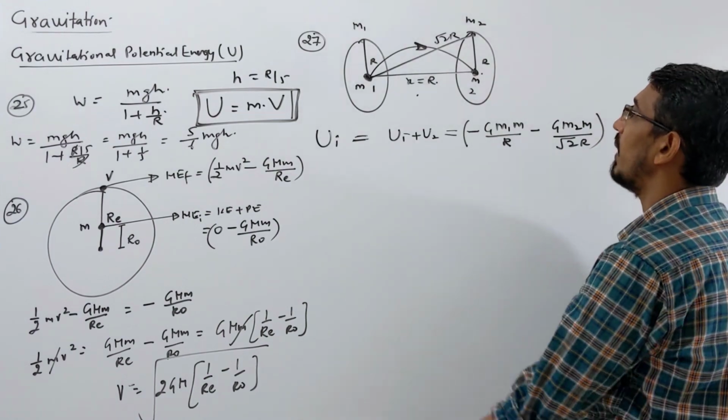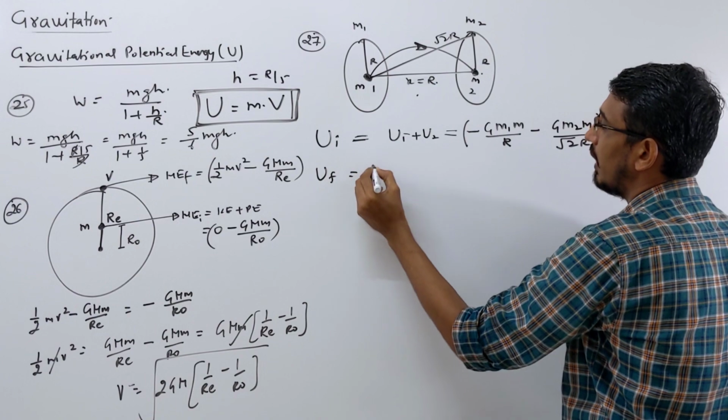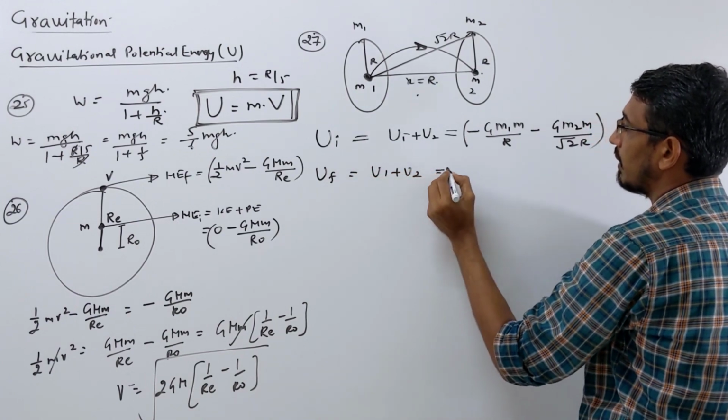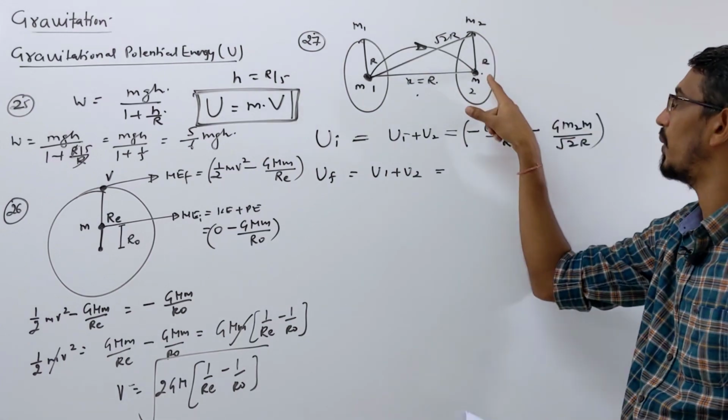Now calculate the final. When the object comes to this point, U final is again U1 plus U2. We want to calculate the energy due to this ring plus the energy due to this ring at that point.